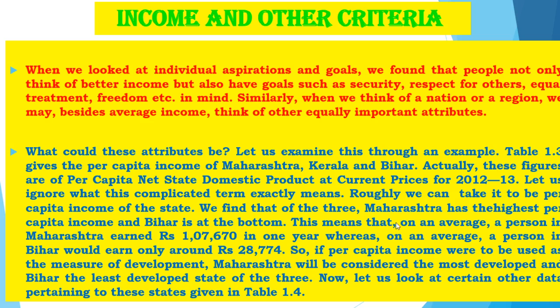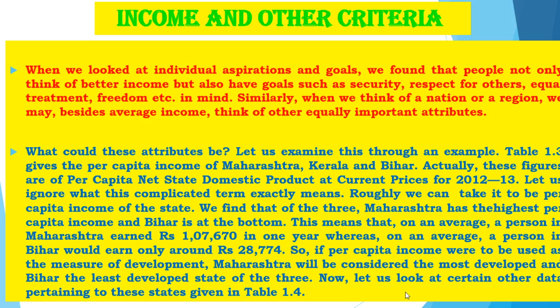This means that on an average a person in Maharashtra earned rupees 1,07,670 in 1 year, whereas on an average a person in Bihar would earn around only 28,774 rupees. So, if per capita income were to be used as the measure of development, Maharashtra will be considered the most developed and Bihar the least developed of the states.